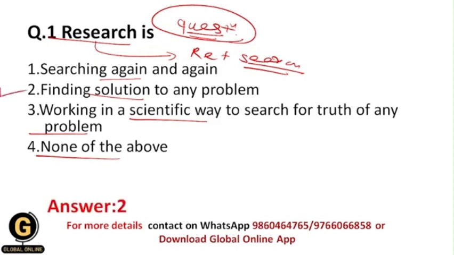So whatever the problem is, we need to solve that problem, and basically research is the way to find a solution to that specific problem. Research is a scientific way, but not every time do we search for the truth of any problem. Sometimes we get wrong answers, and after the wrong answers we start our research again, and that's why the third statement is basically incorrect in terms of research. That's why it gets eliminated. The first statement also gets eliminated, and that's why the correct answer over here is the second.